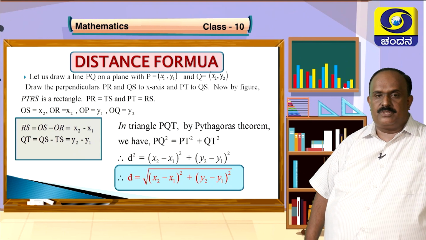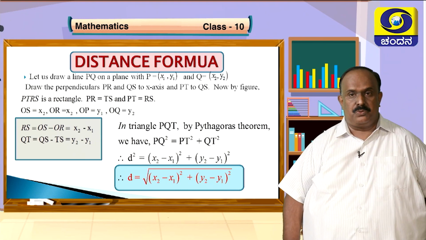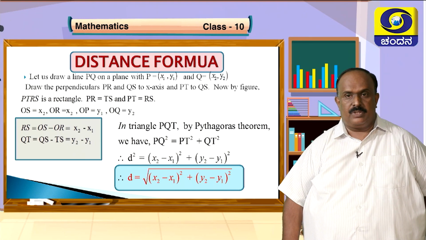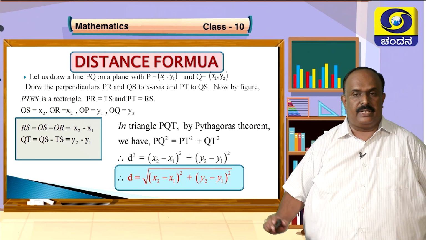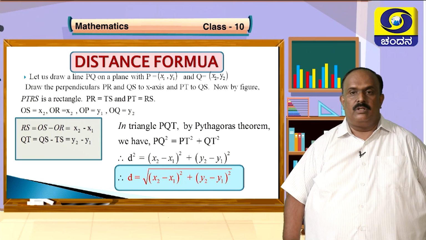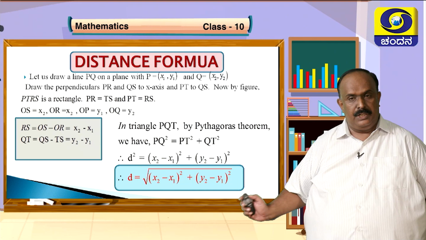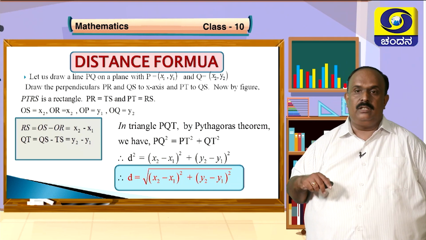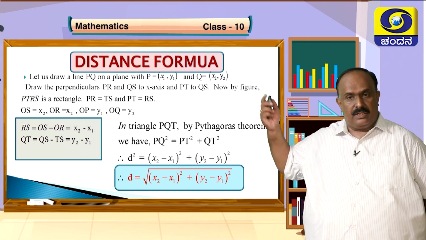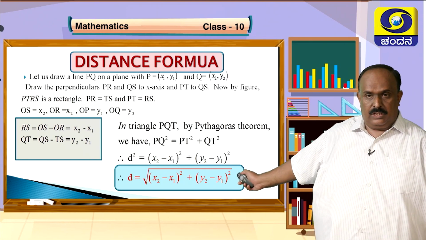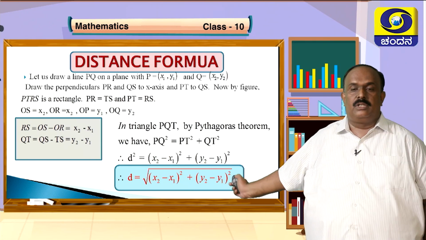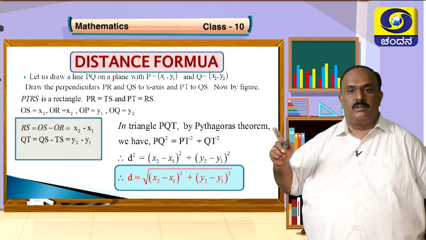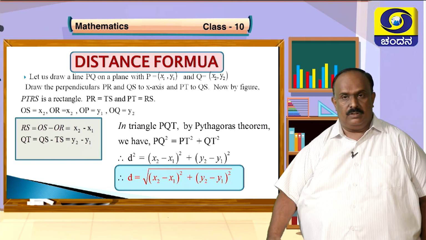So d becomes root of x2 minus x1 whole square, go slowly, plus y2 minus y1 whole square. So the distance between any 2 points on the coordinate plane is found by this formula, that is d is equal to root of x2 minus x1 whole square plus y2 minus y1 whole square.